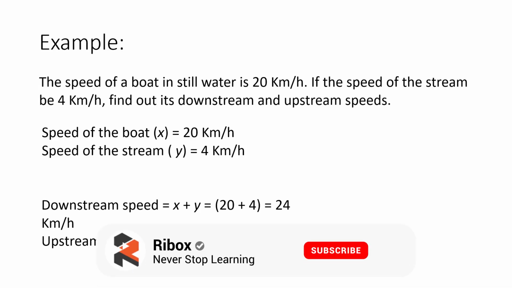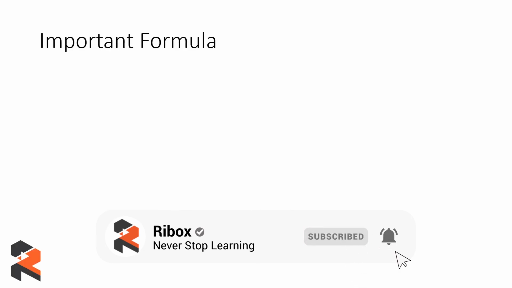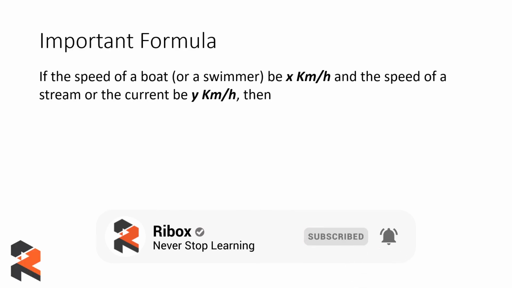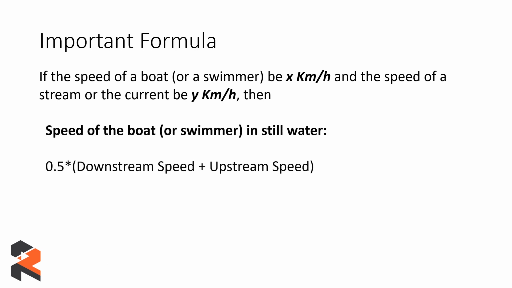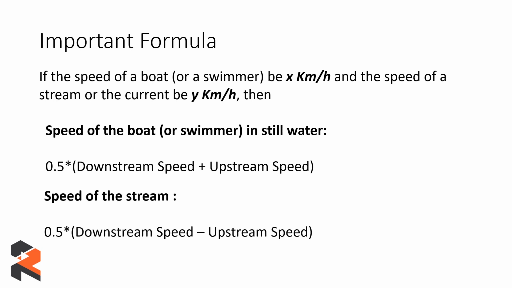Let's move to another important formula. If the speed of a boat is x kilometers per hour and the speed of the stream or the current is y kilometers per hour, then the speed of the boat in still water will be given by downstream speed plus upstream speed divided by 2, and the speed of the stream will be given by downstream speed minus upstream speed divided by 2.